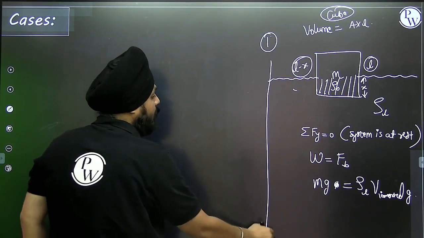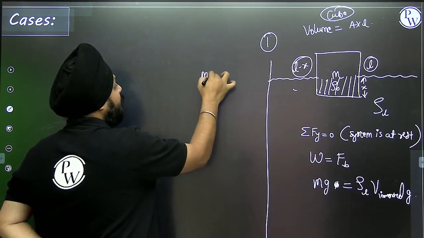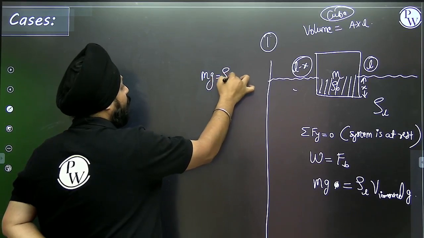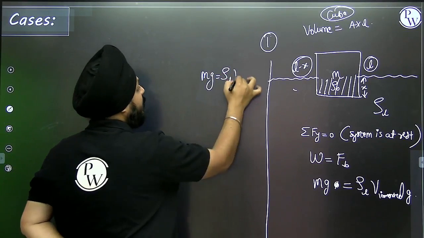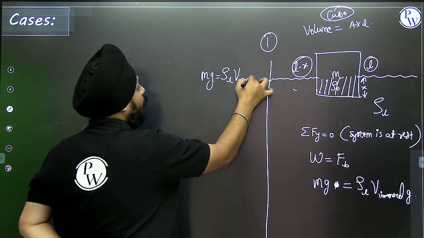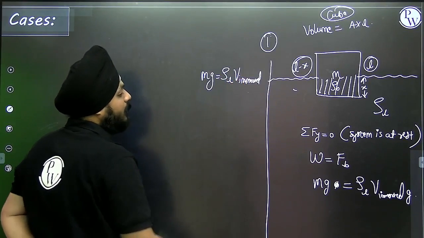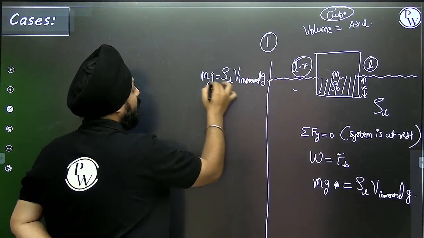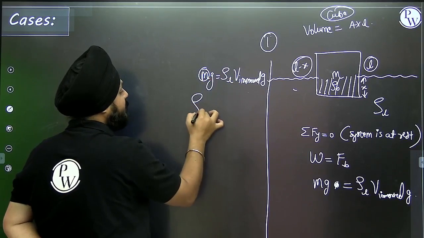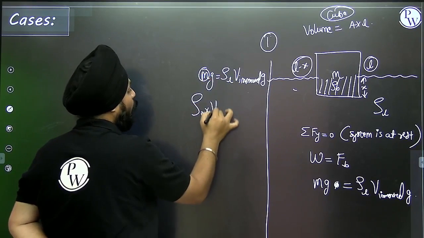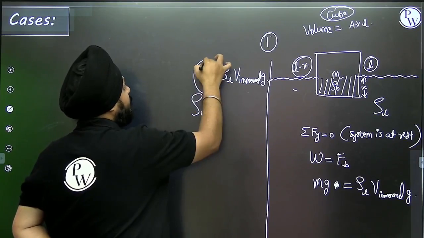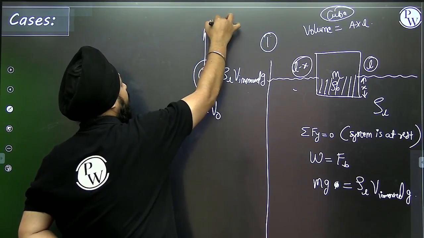So mg is equal to the density of the liquid into the volume immersed into g. Can I replace this m as the density of the object into the volume of the entire object? This is always considered in air.